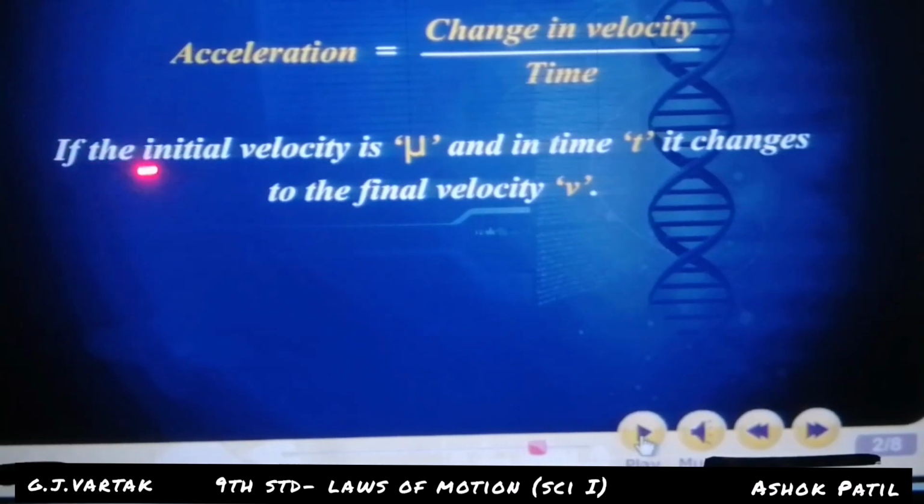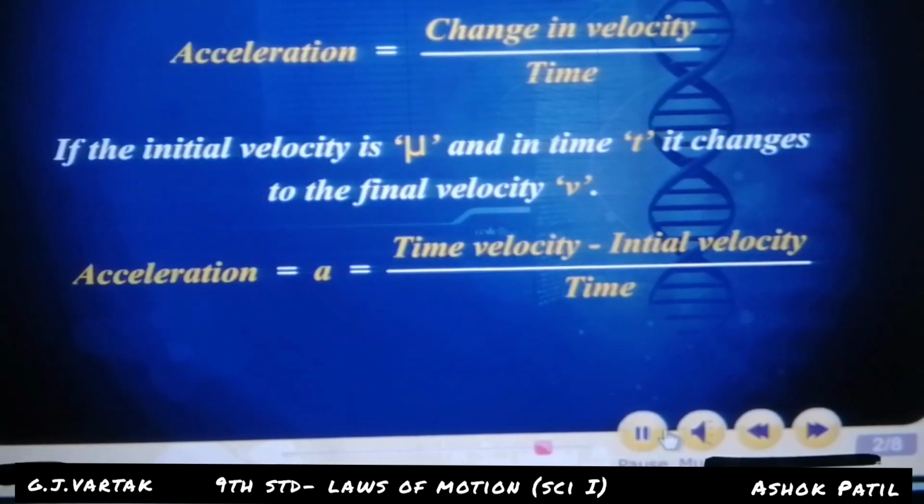If the initial velocity is mu, this is the symbol of mu, and in time t it changes to the final velocity v. Acceleration, small a, is equal to the final velocity minus the initial velocity upon time.